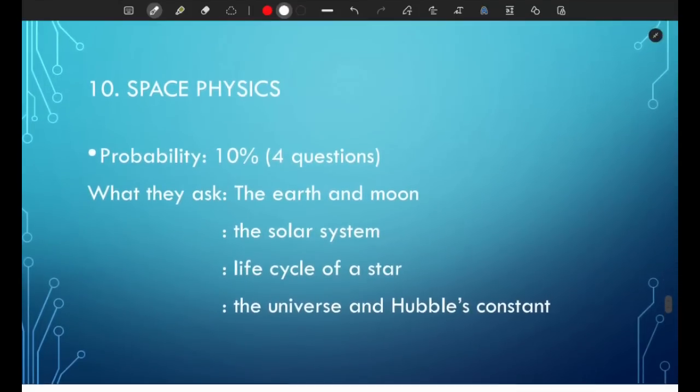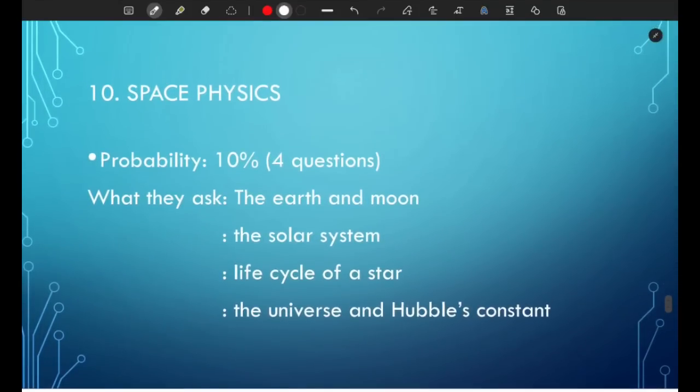Now the last topic, space physics. So the probability is 10%, and that's about 4 questions per paper. And what I found interesting is in the May-June series, it was always 4 questions. And in the October-November series, it decreased to 3 questions.